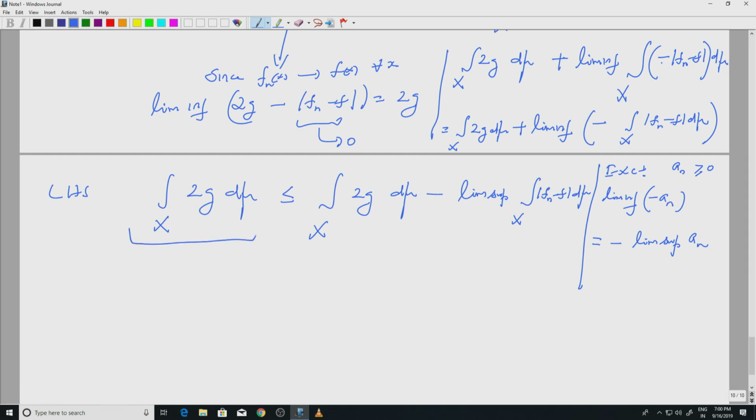Now, recall that g is in L1. So, these are finite quantities, right, these are positive numbers, g is a positive function. So, I can cancel this. I can cancel this.